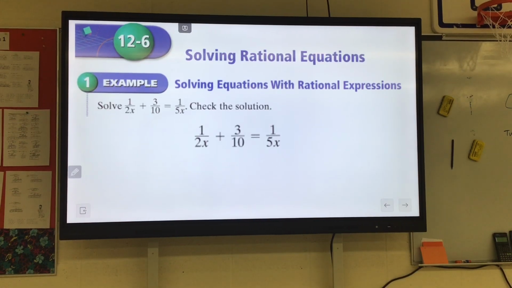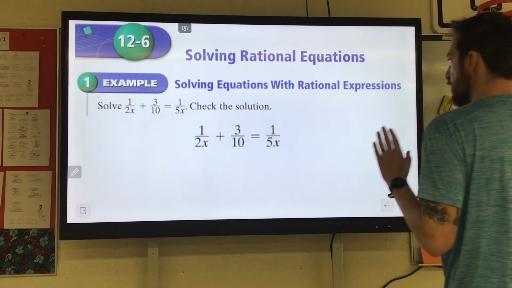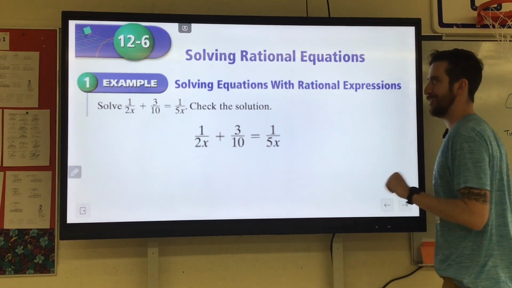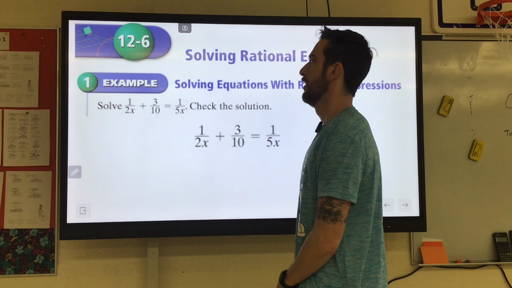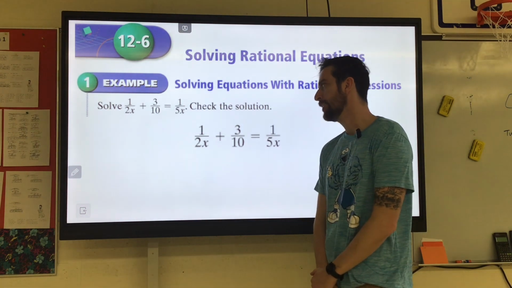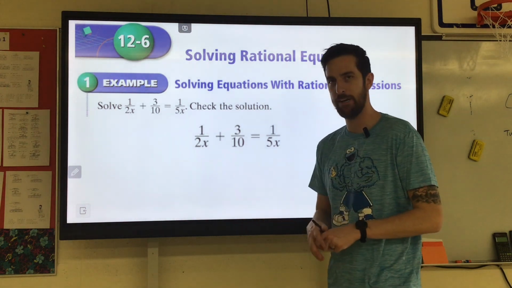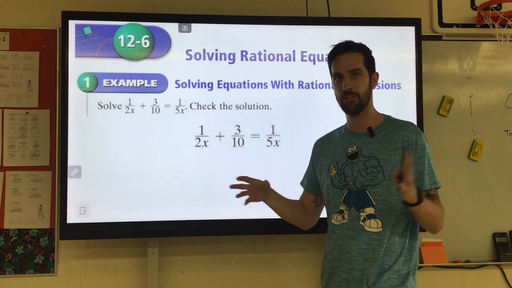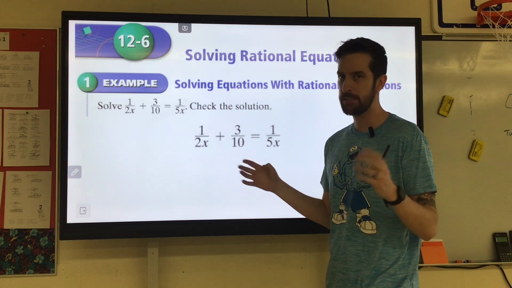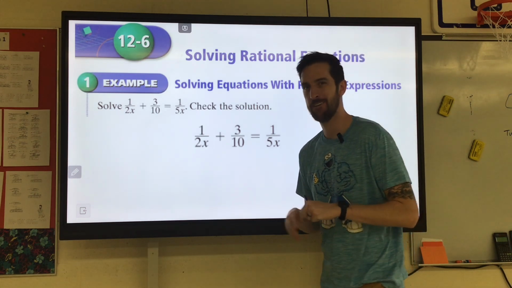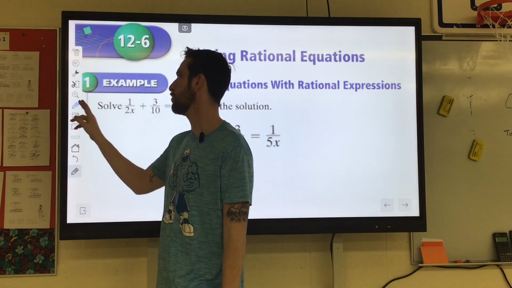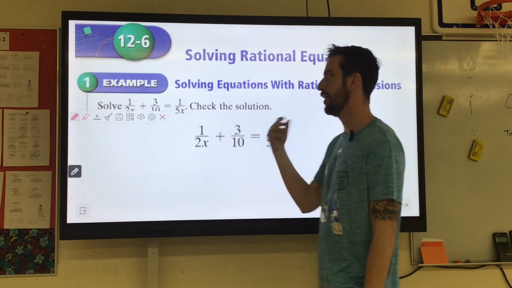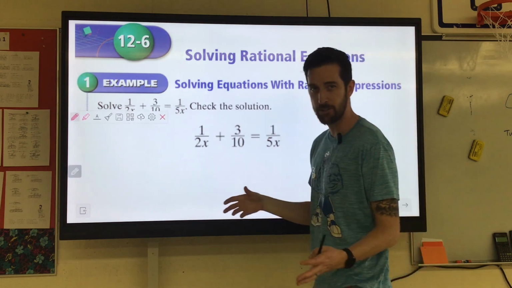This might put me out there as a huge nerd, but I actually have fun solving rational equations. All right. So we've talked about in the past here multiplying equations to clear all fractions. That's kind of the path I want to take here, because not a lot of people like fractions, which I get. But if we multiply everything in that equation by a common denominator, then all the fractions go away.